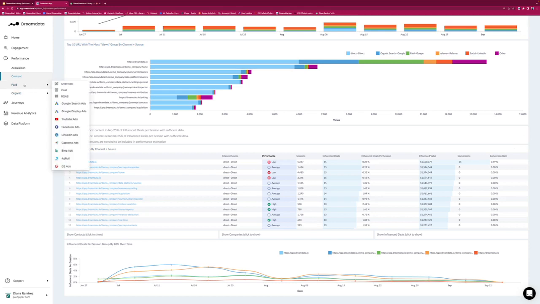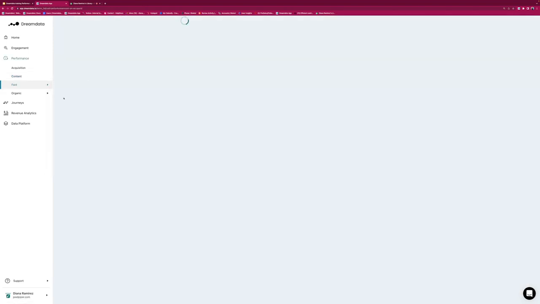Let's go to the next report, and that is paid. So paid consists of a complete overview of all your paid and ad networks, a return on ad spend overview, and then you'll see all the sources that you have connected down here. So you could dig into each and every source and understand what campaigns are actually performing for that specific source. We will have a look right now at return on ad spend, so an overview to see in general what is working.